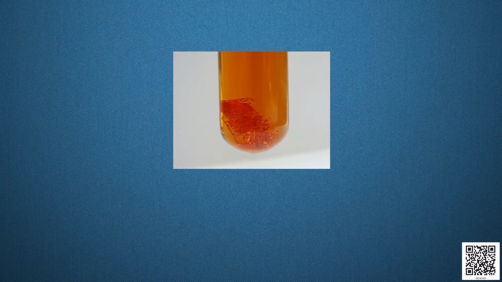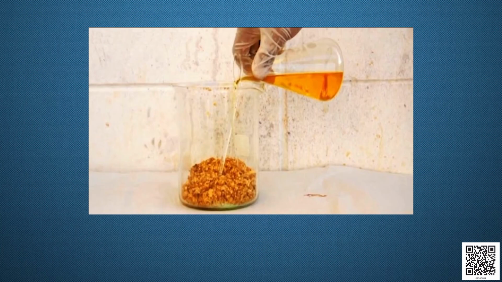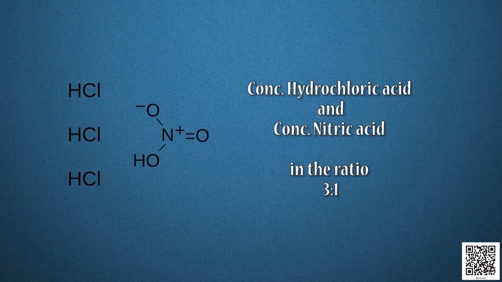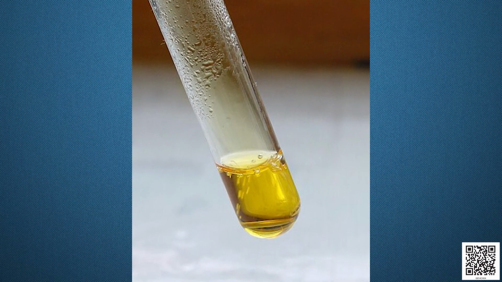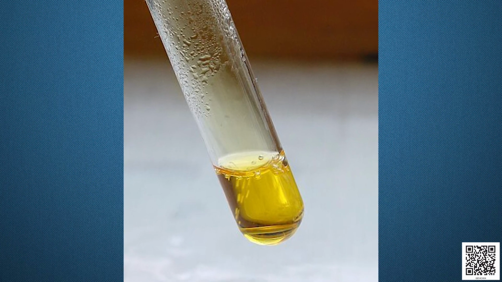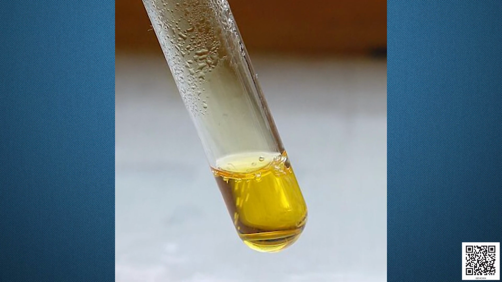The acid which dissolves gold is called aqua regia. Aqua regia is a Latin word which means royal water, which is a mixture of concentrated hydrochloric acid and concentrated nitric acid in the ratio 3:1. Aqua regia is a highly corrosive fuming liquid that is able to dissolve gold and platinum.